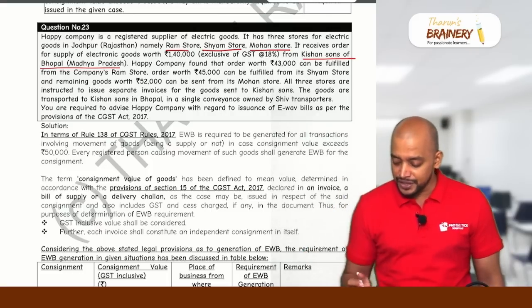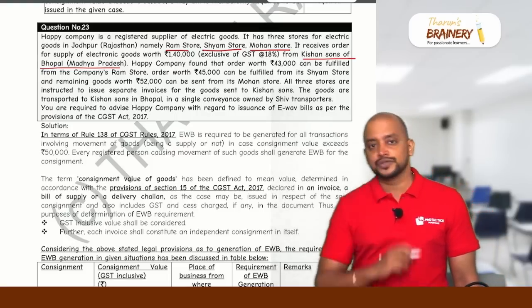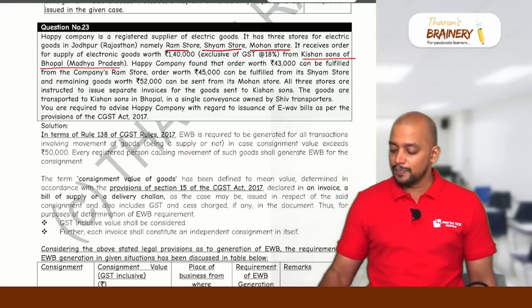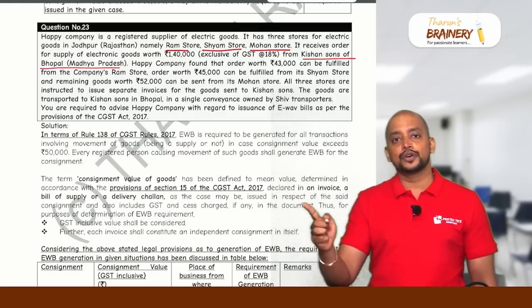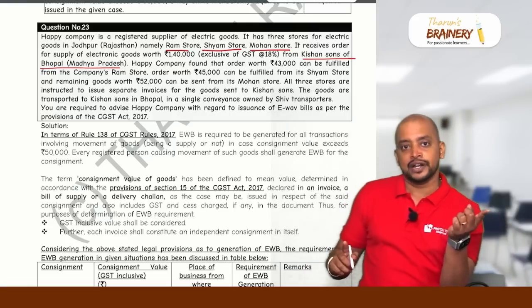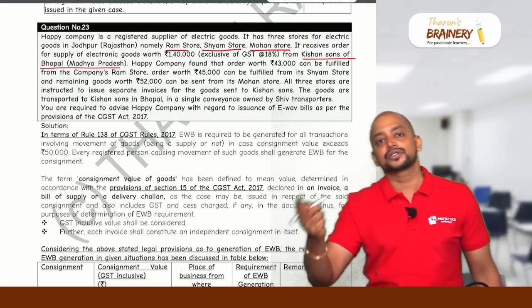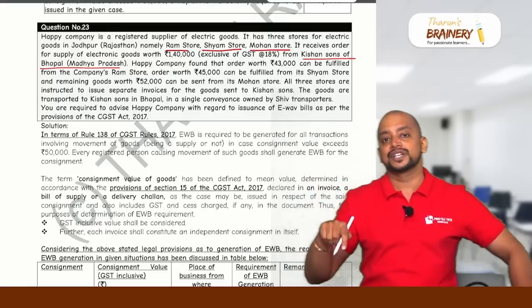What if the first store is 40,000? Then 40,000 plus 18% is 47,200. For the first store, e-way bill is not required. For the second store and third store, e-way bill will be required. Like that also a question may happen.